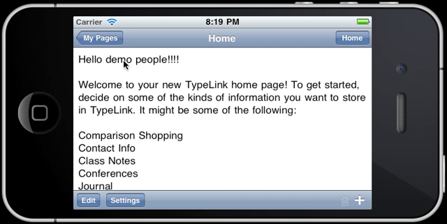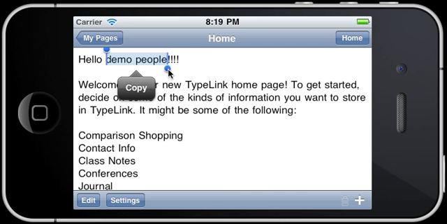So what I can do, in case you're not familiar with doing that on the iPhone, if I tap and hold on the word demo, after a second or two, it's going to pop up this kind of selection mode here, and the word's going to show up in blue. Then I let go of the tap. Now it's going to select the word and say copy beneath it. So now what I'm going to do is I'm going to tap and drag this blue dot here to extend the selection to 2 words. So now demo people is selected.